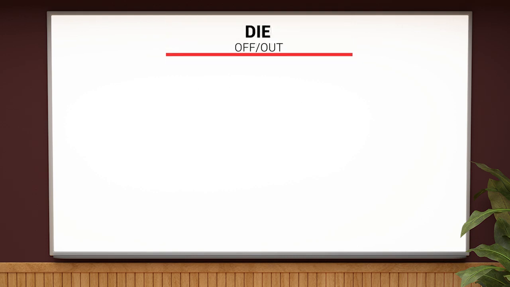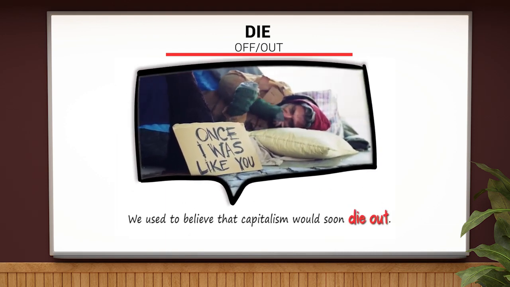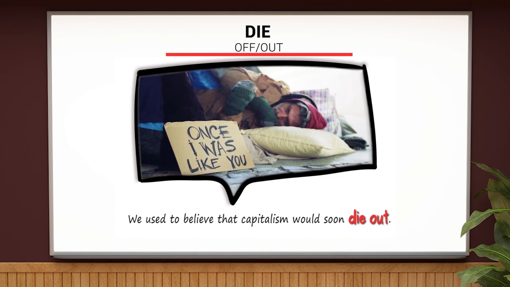Die off or die out means to become extinct. If something dies out, it becomes less and less common and eventually disappears completely. This phrase is not limited to animals, as in this example. We used to believe that capitalism would soon die out.